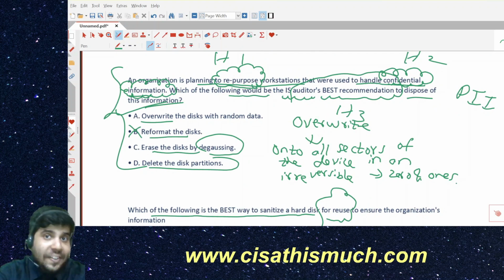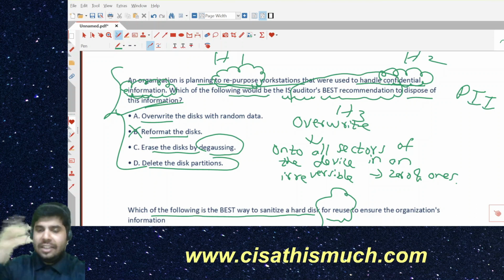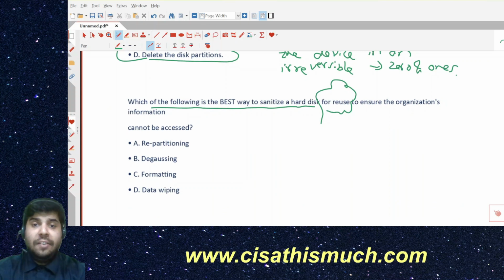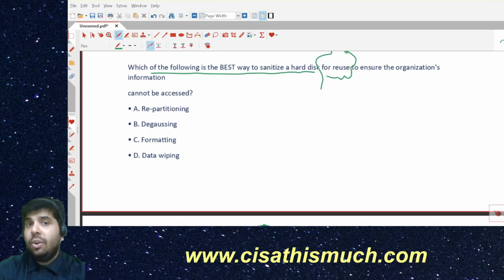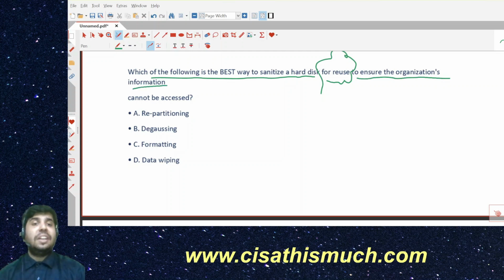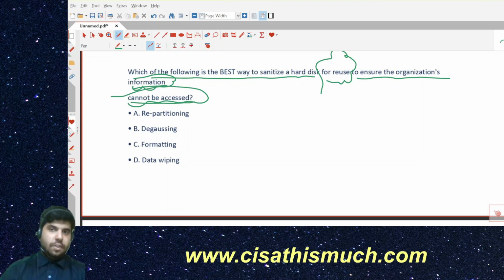Okay, there could be a difference between these two terms also. Repurpose means you are changing the purpose altogether, and reuse could be that the system is used for the same purpose, but you are just reusing it. There's a difference between these two terms, but we will not go in depth. They tried to change the words of the question so that it doesn't contradict itself. So: which of the following is the best way to sanitize a hard disk for reuse to ensure the organization's information cannot be accessed? Again, they have used the words information cannot be accessed.